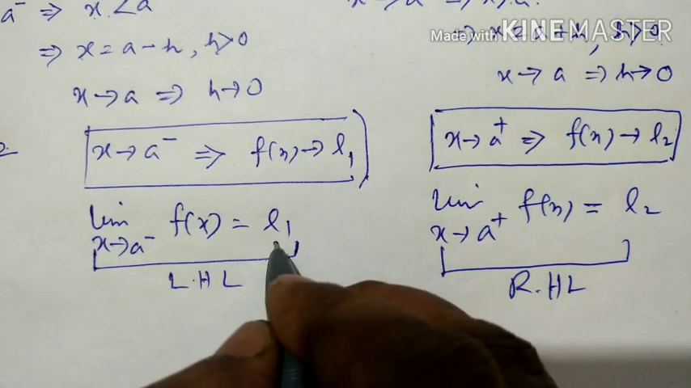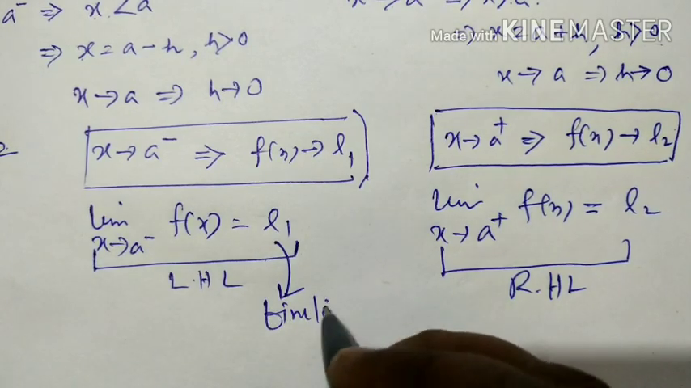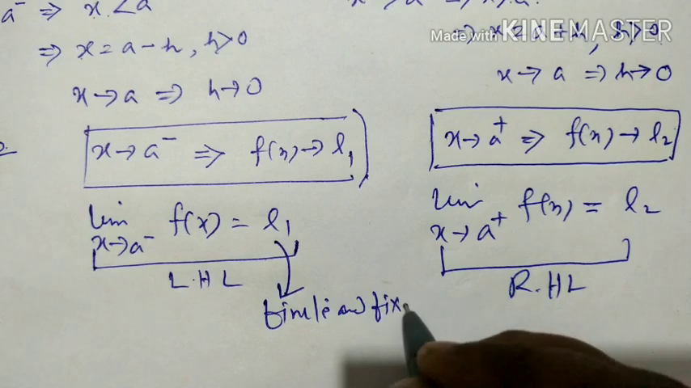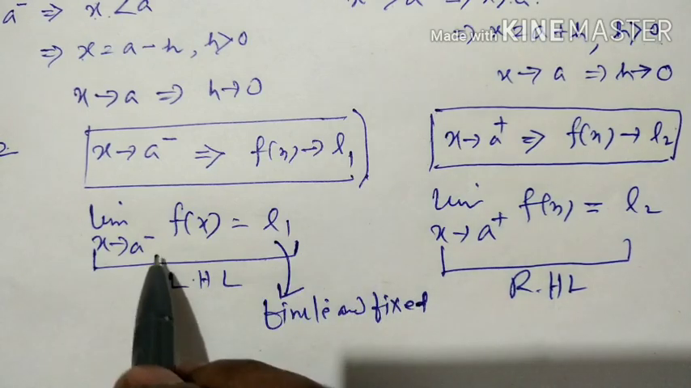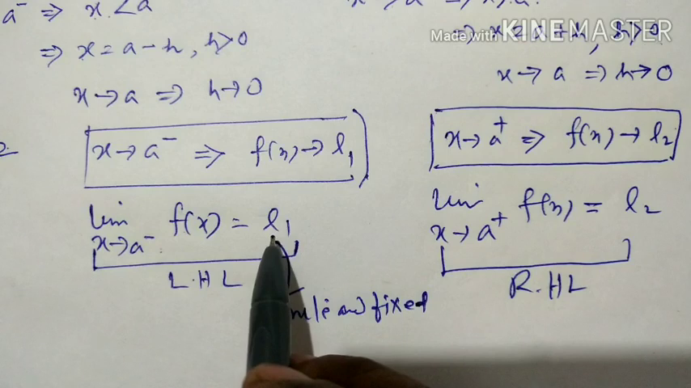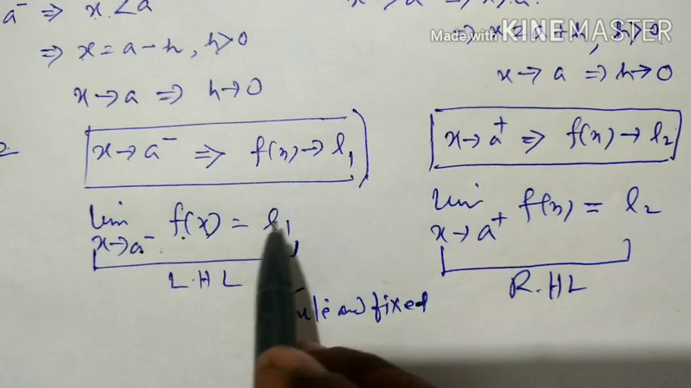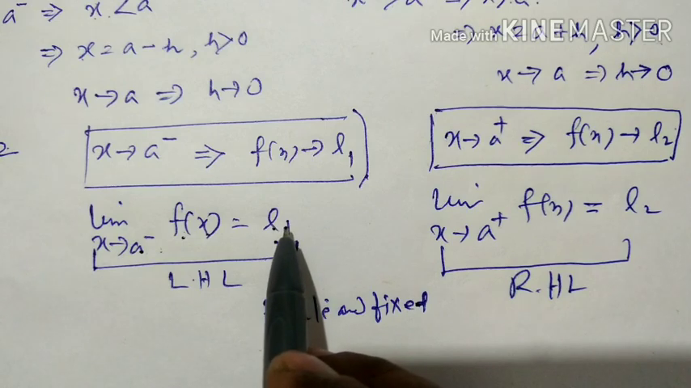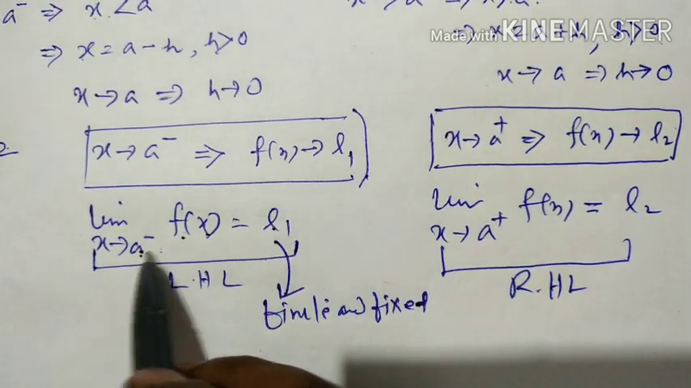Now if L1 is finite and fixed, finite means, do you understand, like suppose 2, 3, 4, 5, these are finite quantities, and fixed means the limiting value L1 is always 1. Suppose limit x tends to a of f(x) is equal to suppose 2 or suppose 3 or suppose 4, then you cannot say fixed. Fixed means it is unique. So limit x tends to a minus of f(x) is equal to L1.